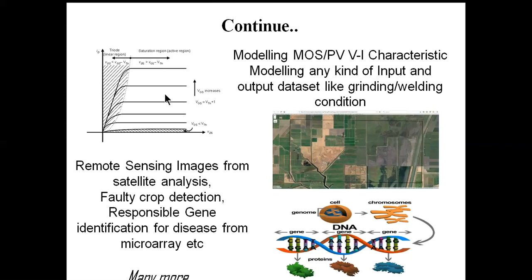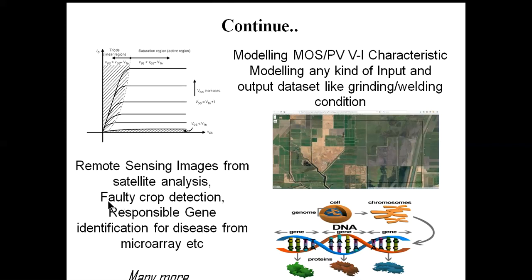In mechanical engineering, ANN is also currently used for modeling of grinding and welding conditions. It also has huge application in remote sensing images. For example, if you want to classify from remote sensing or satellite images which areas are agriculture areas, which are industry areas, and which are water areas, by analyzing those images you can easily predict or classify.